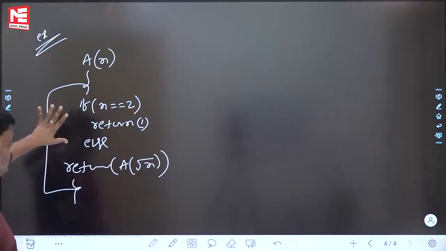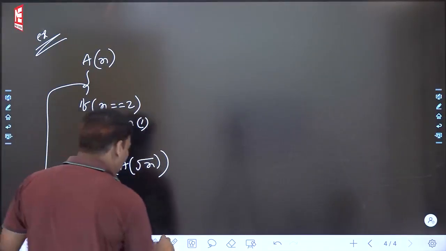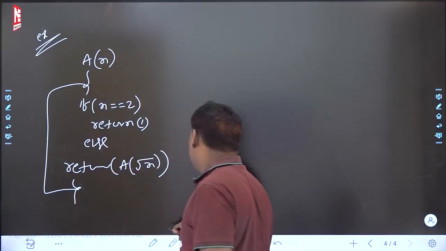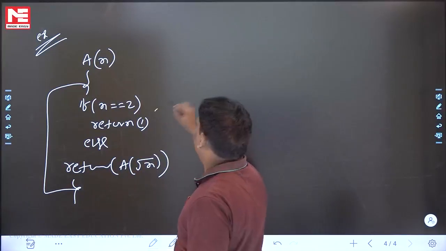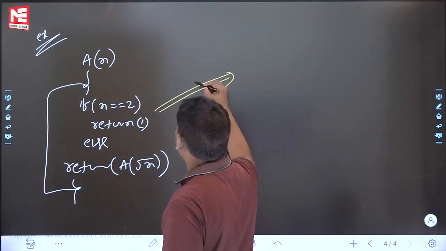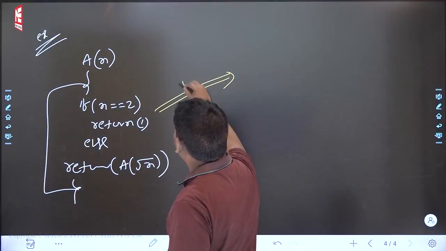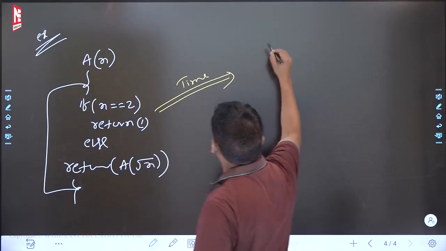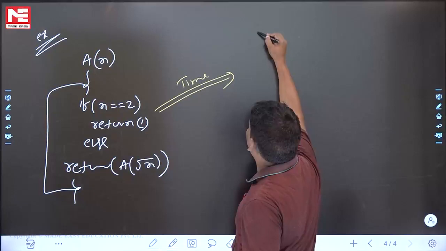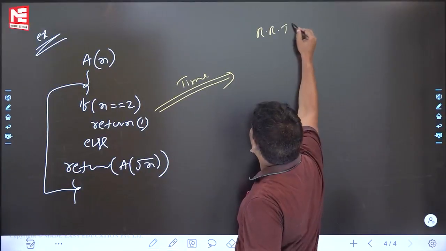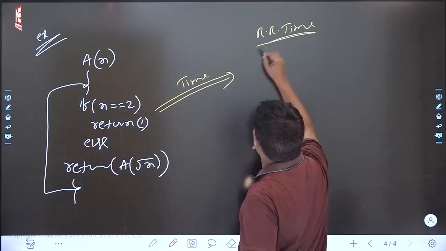I am thinking that this is the given recursive program. How do we find the time complexity? If you want to find the time complexity for this problem, what is the first step? You should write the recurrence relation for time. Let me write it now, this is the way.